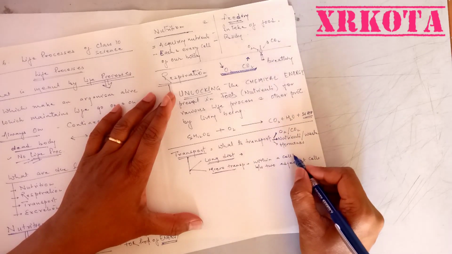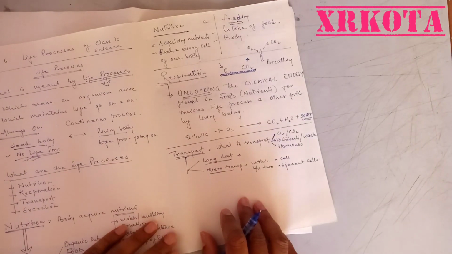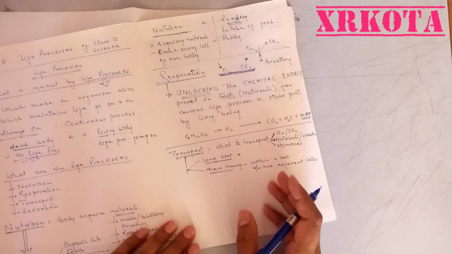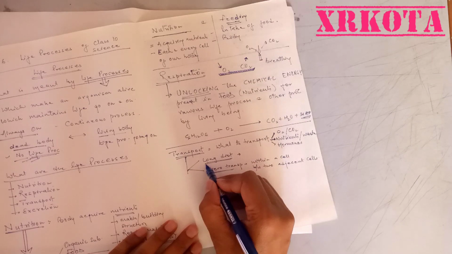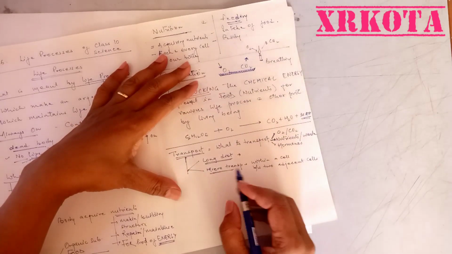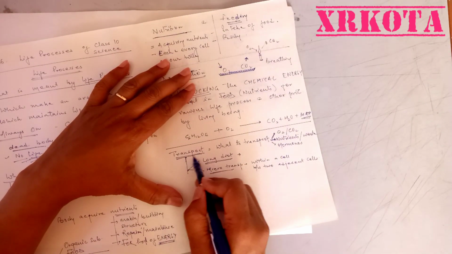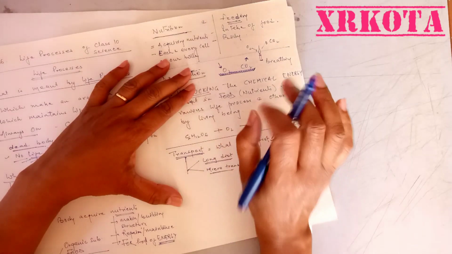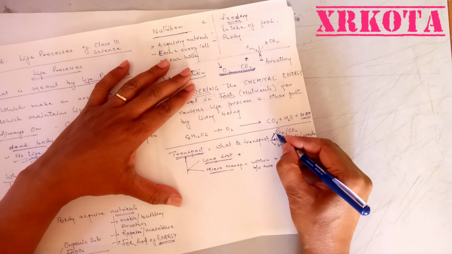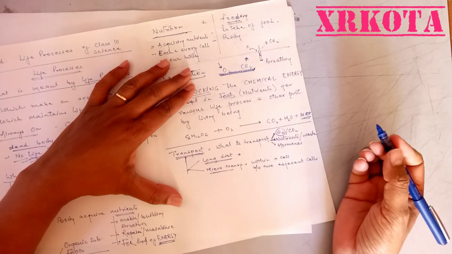When the transport is done within the cell or adjacent cell, we do not require any transport system. This will be mainly done by diffusion. Whereas when we have to do long distance transport, we have to have some type of mechanism developed for that, about which we will study in detail a little later. But the moment our body fails to transport oxygen, the energy will not be produced, and we will die.